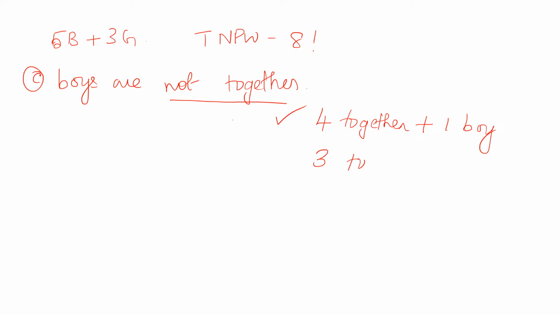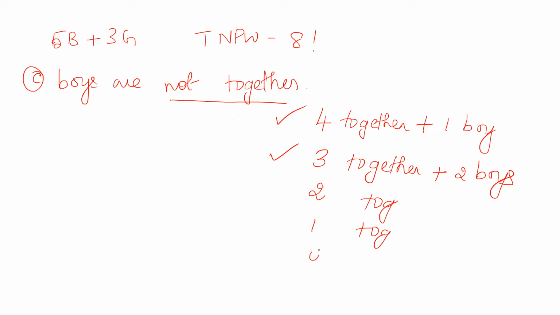Similarly, another possibility is, ma'am, when 3 of us were sitting together, there was no issue. When these 2 boys came, then only the problem arises. So 3 together is one possibility, and 4 together is another. These are all acceptable possibilities, right? And 2 together, 1 together, and 0 together. What is left out? These are the meanings, right? These 5 are the required possibilities for boys are not together.